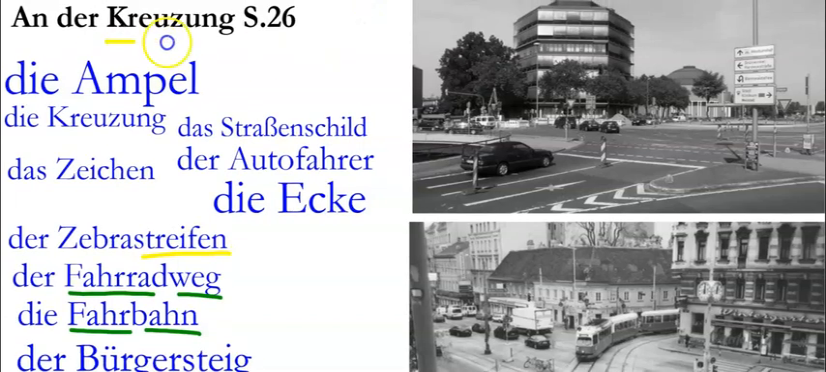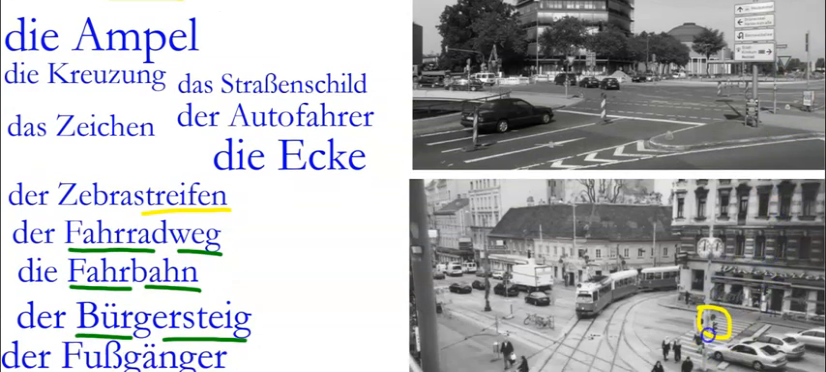An der Kreuzung. Kreuzung. A cross is a Kreuz. That is the intersection. Die Ampel. Ampel. Das Straßenschild. A street sign.